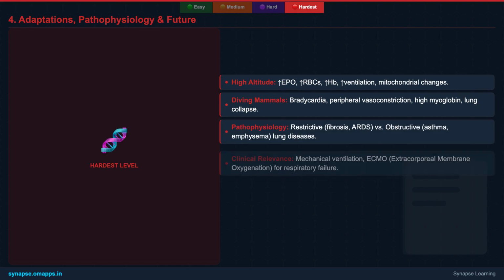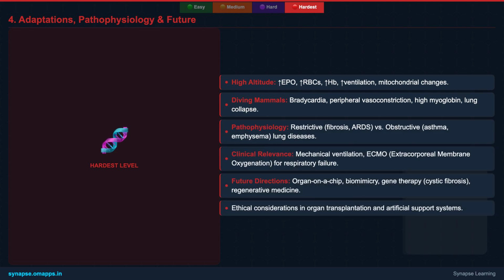Respiratory organs also show incredible adaptations to extreme environments. At high altitudes, the body responds to chronic hypoxia by increasing red blood cell production, boosting hemoglobin concentration, and increasing ventilation, all to maximize oxygen capture. Diving mammals, like seals, exhibit remarkable adaptations, a dive reflex involving bradycardia and peripheral vasoconstriction to conserve oxygen for vital organs, and a high concentration of myoglobin in their muscles for local oxygen storage.